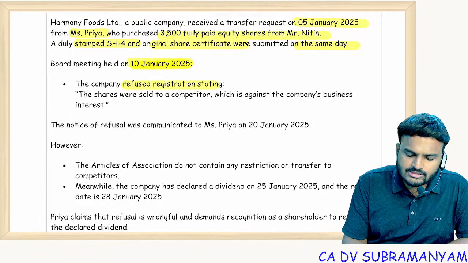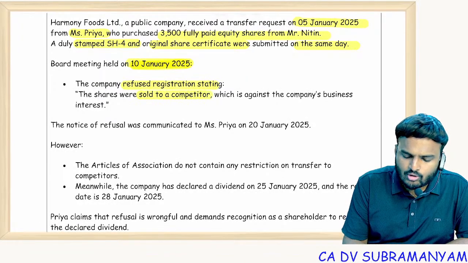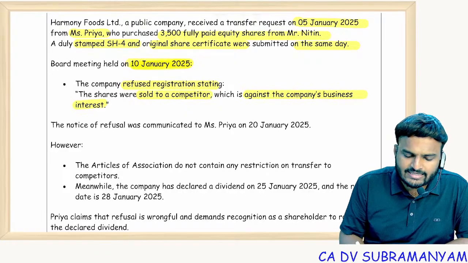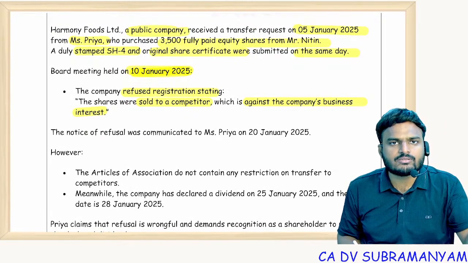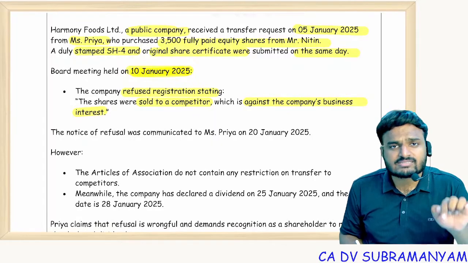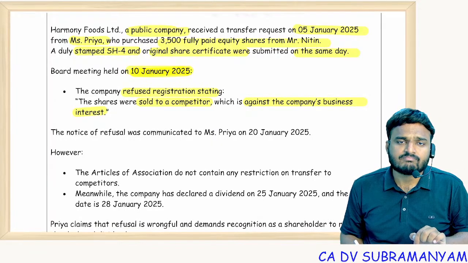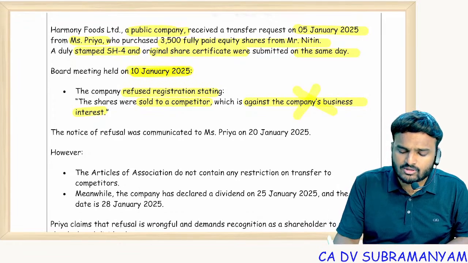Company refused registration, stating these shares were sold to a competitor, which is against the company's business interest. See, public company shares are freely transferable. In a private company, restrictions can be placed. Public company shares are freely transferable. This is not a valid reason.